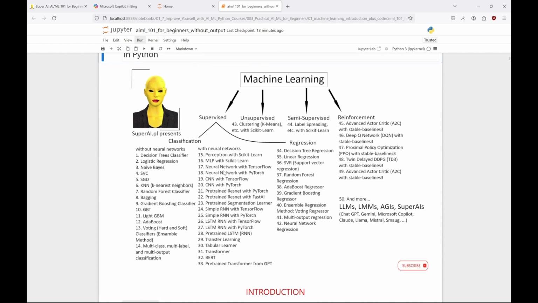Oh, and one more thing. During the whole course we'll see all these algorithms, and they all will be in the notebook on my website. But at the moment you are watching it, the notebook might contain only some part of the whole course. And just to recap, during the course we'll learn about supervised learning, classification without or with neural networks, regression, unsupervised learning, semi-supervised learning, reinforcement learning, and of course, LLMs.